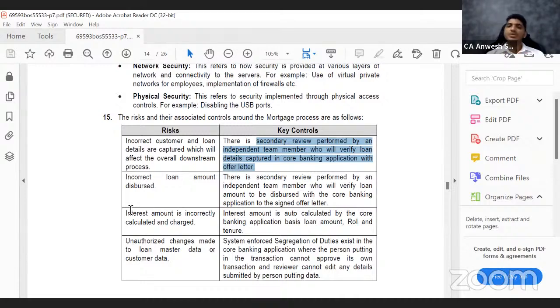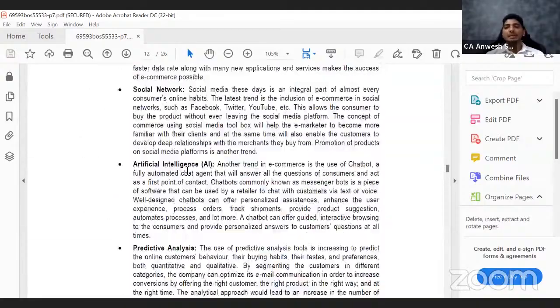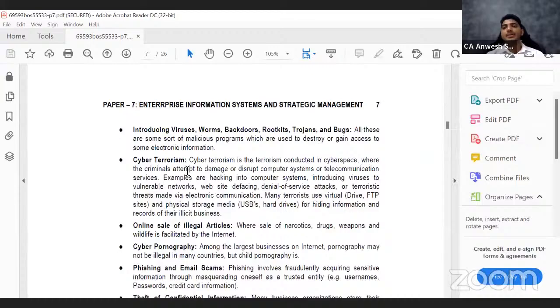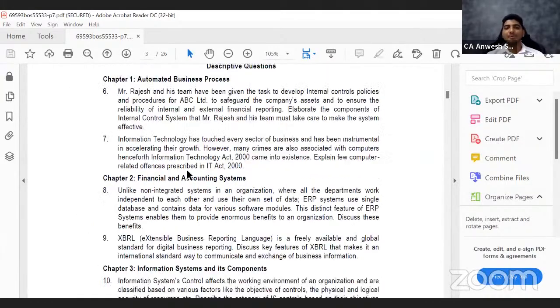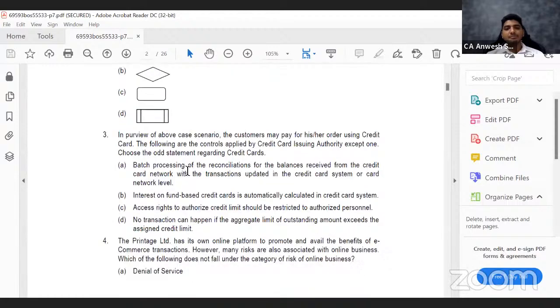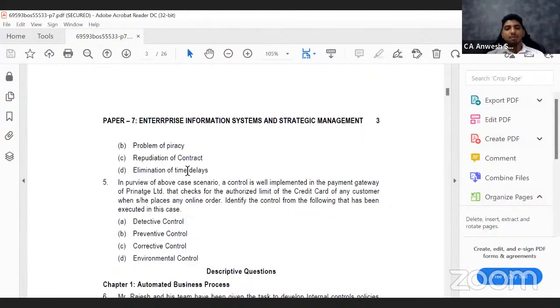Now there is that MCQ, which is also a fairly easy one, but there is one mistake according to me in your RTP. I want to only focus on that and then I'll take up questions and then we can finish it off. So here, okay, this is the fifth MCQ. I'll not read the whole question, but I'll explain to you what this question is. It says